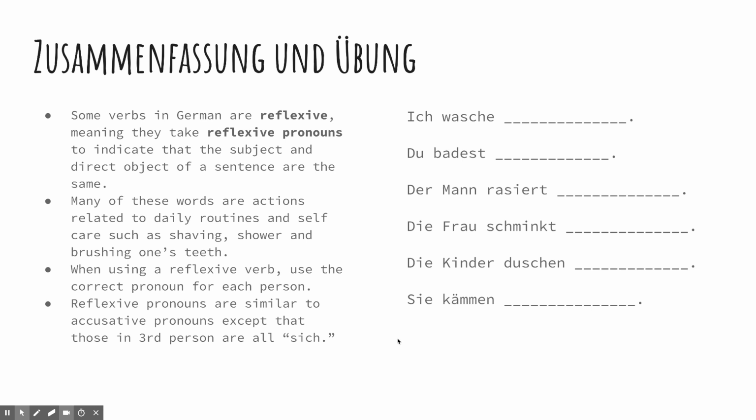Ich wasche mich. Du badest dich. Der Mann rasiert sich. Die Frau schminkt sich. Die Kinder duschen sich. Sie kämmen sich. As you can see, many of them are sich. All of the ones that talk about somebody other than I or you are going to be sich.